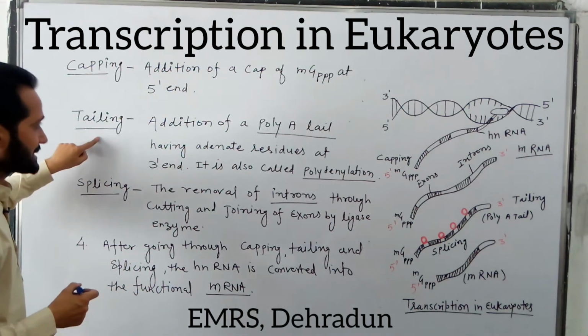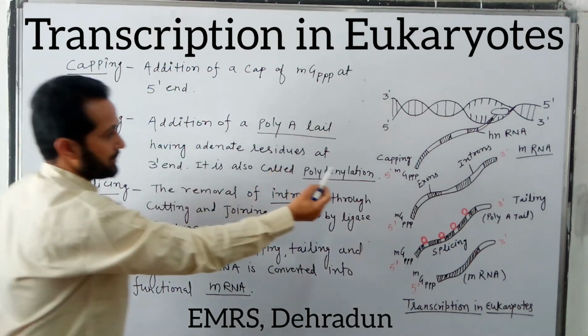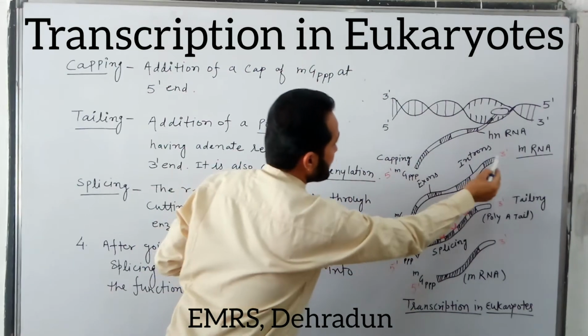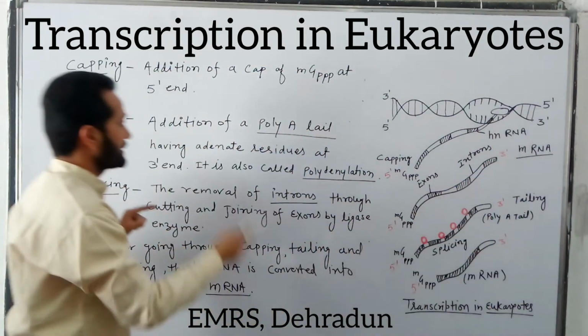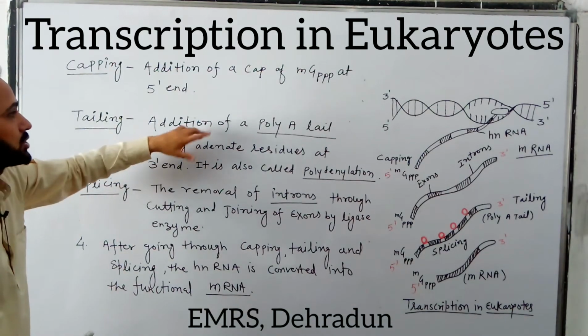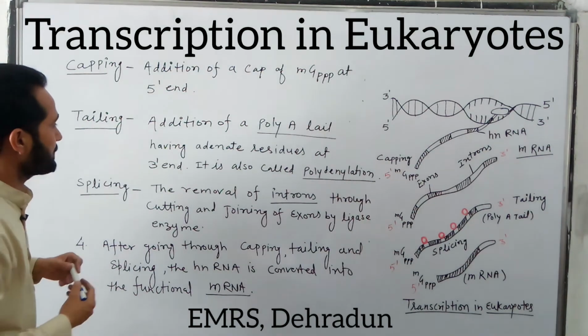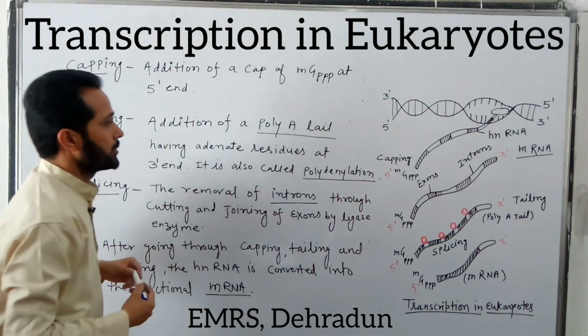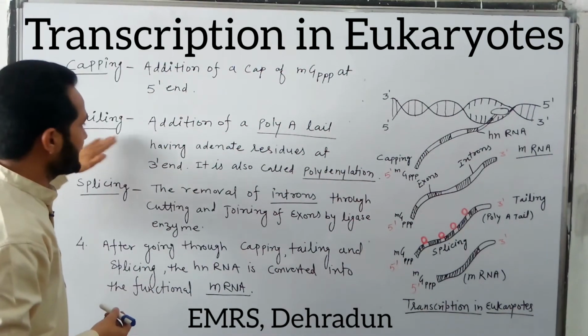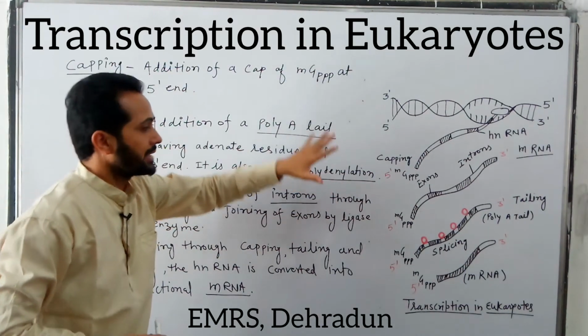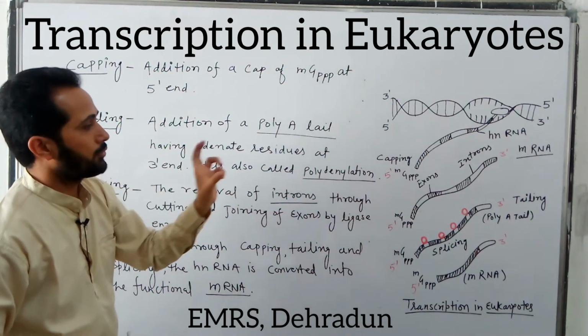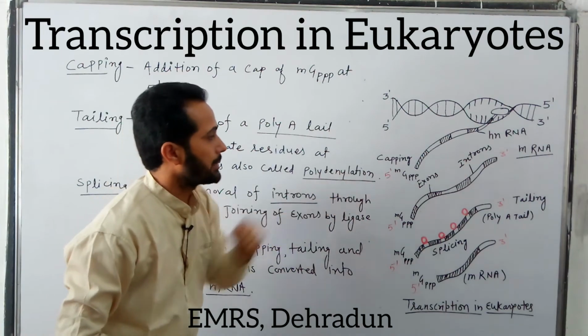The other process is tailing. Tailing is done at the 3' end. As the capping is done at the 5' end, tailing is done at the 3' end. Tailing is what? It is the addition of a poly A tail having adenylate residues at the 3' end, and it is also called polyadenylation. So tailing is also known as polyadenylation, and it is the addition of a poly A tail at the 3' end.